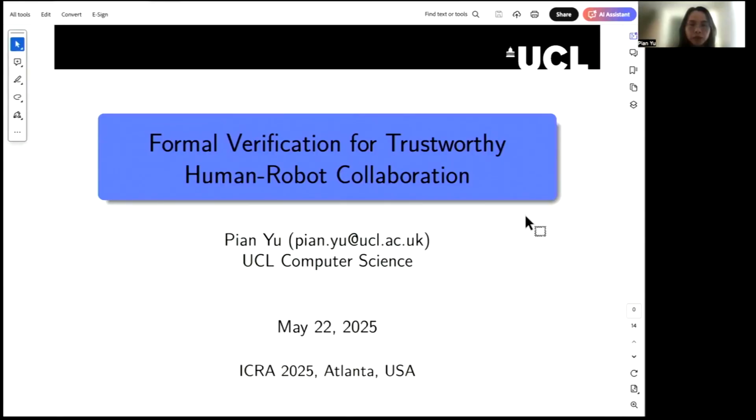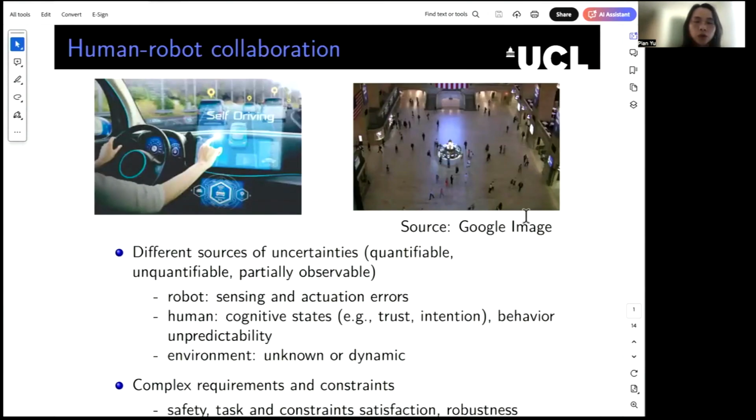Today I will talk about our work on formal verification for trustworthy human-robot collaboration. Human-robot collaborative systems play an important role in our society, and they have many applications such as autonomous driving and social robotics. However, ensuring the safety and trustworthiness of this type of systems is quite challenging.